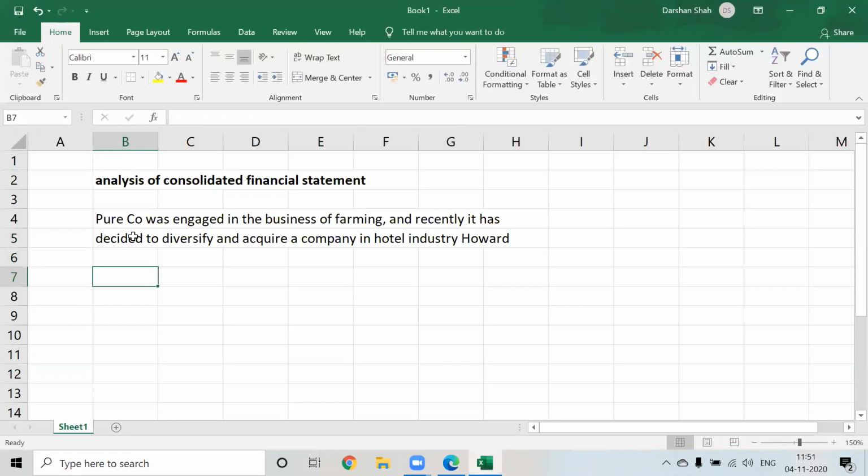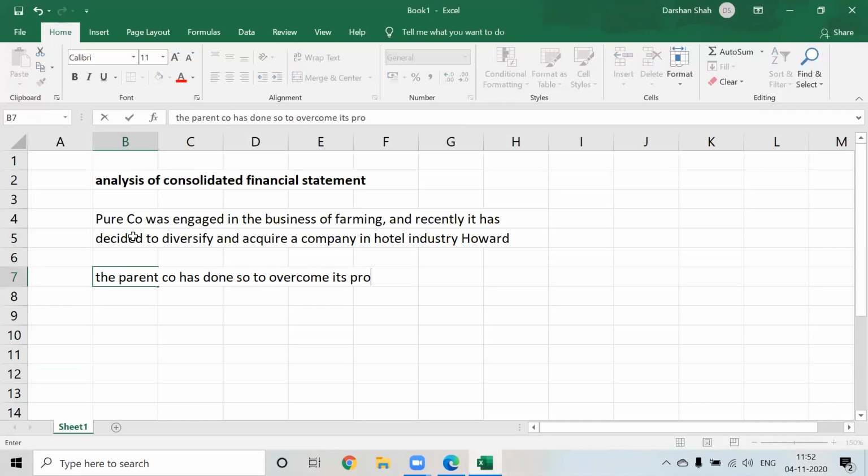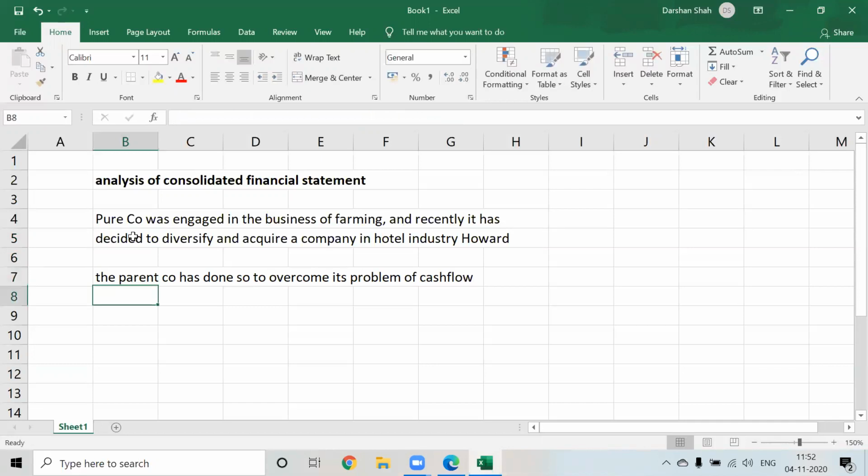The parent company has done so to overcome its problem of cash flow. So write down the problem.